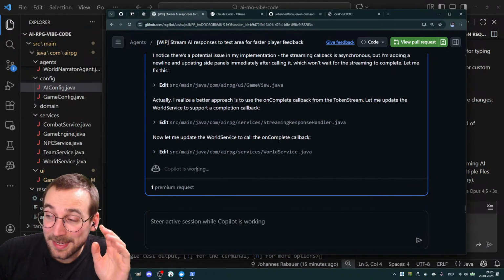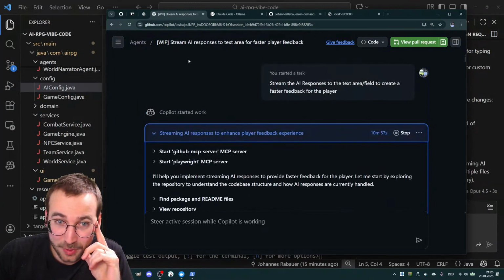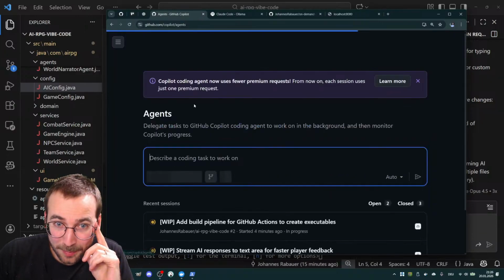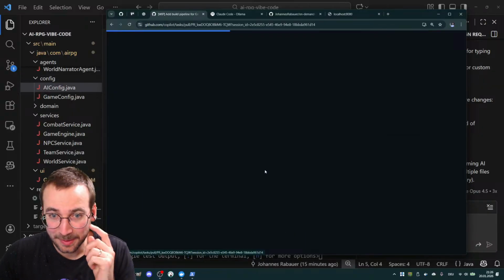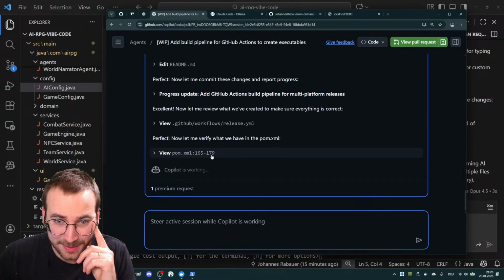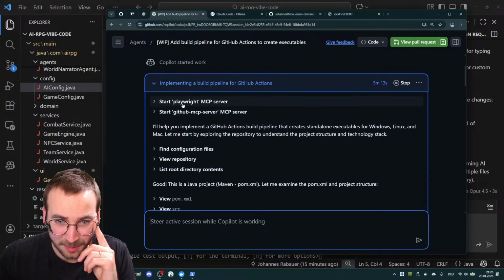Okay, this is taking far too much time. I thought this would be much faster. What about the other agent? 4 minutes ago, so is this faster? Or is it also still setting up all that stuff? Start Playwright MCP server, GitHub.